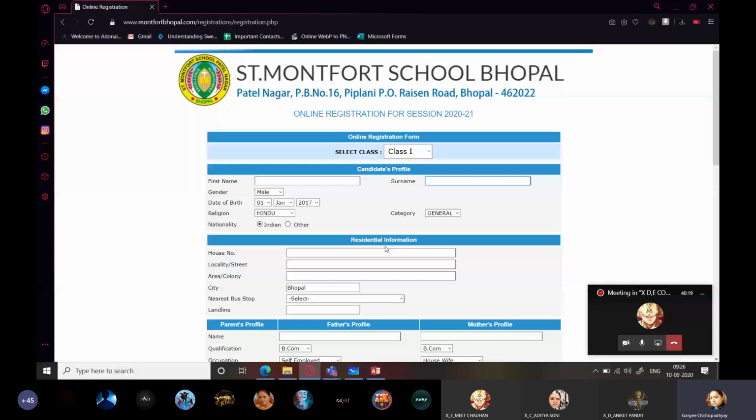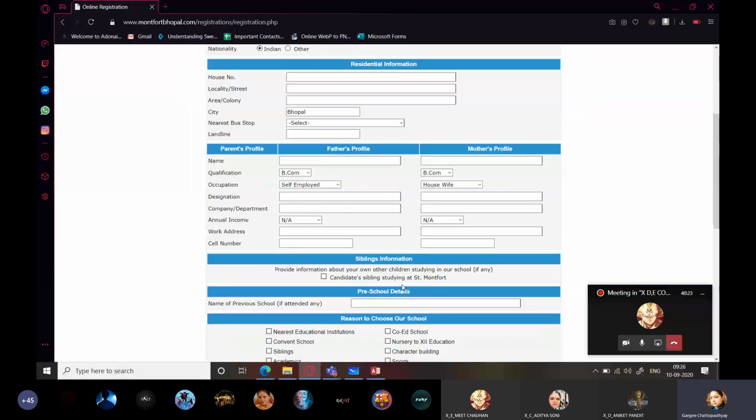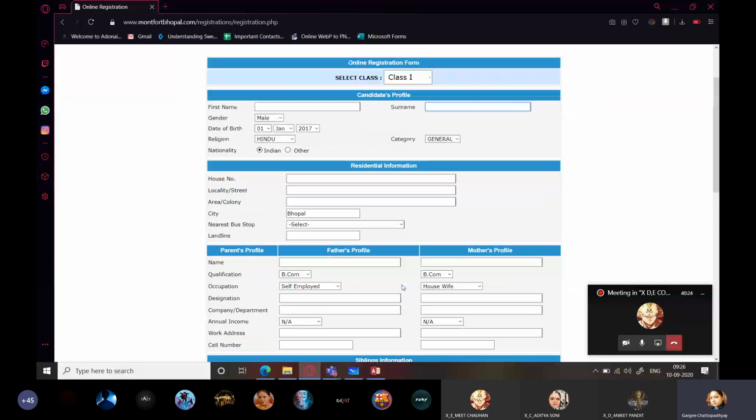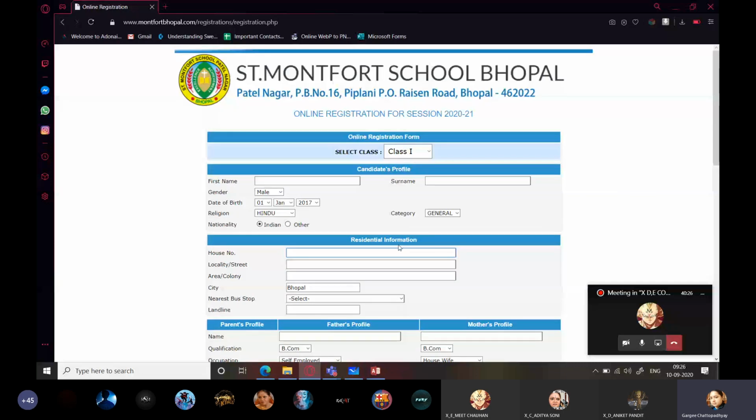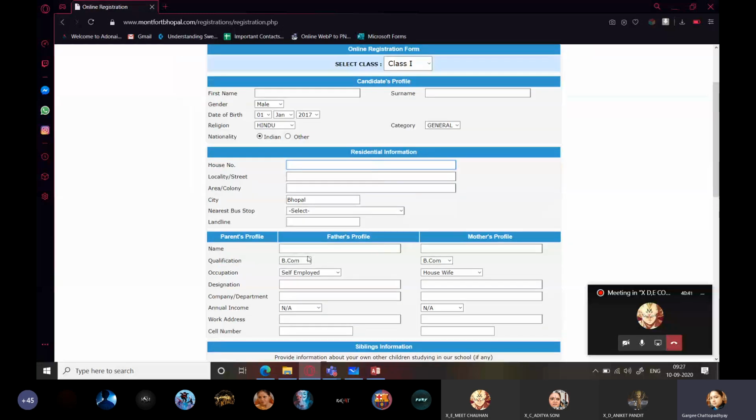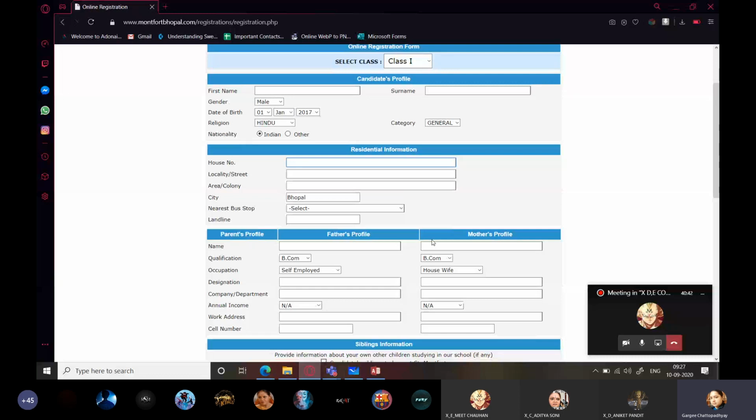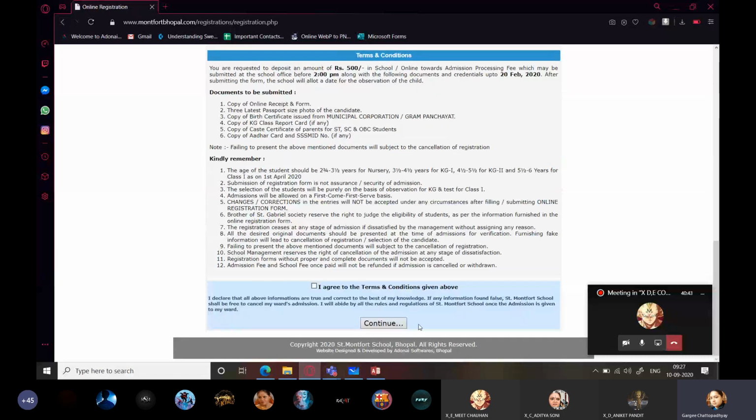So now what is this? This is something which is very easy for the data entry operator, or not only the data entry operator, for any person; you can also do it for your younger siblings or your cousins. All you have to do is fill in everything, and the moment you click on the continue or submit button, continue is for some other additional options, like paying the online admission fee or anything else, and at the end you will have a submit button.